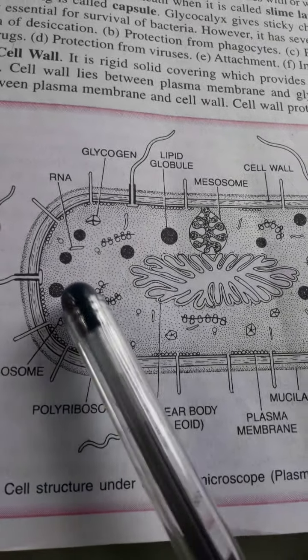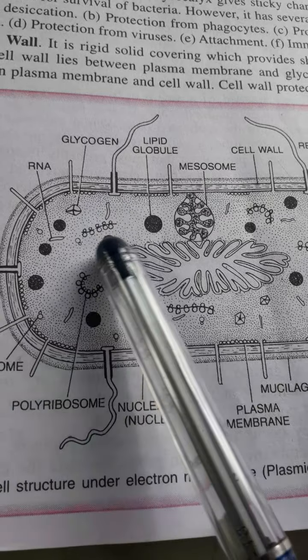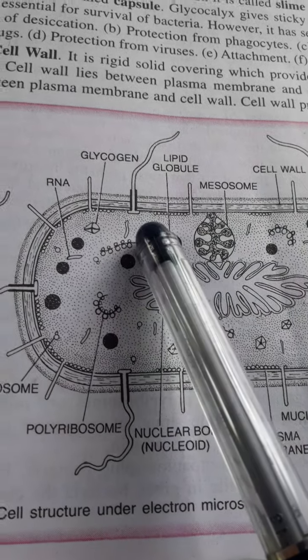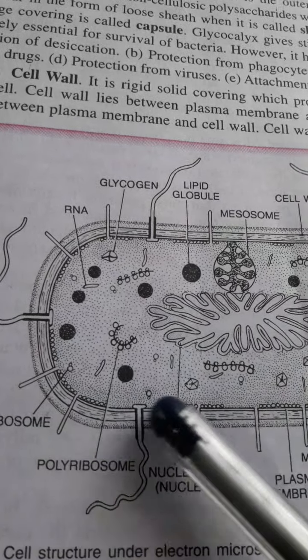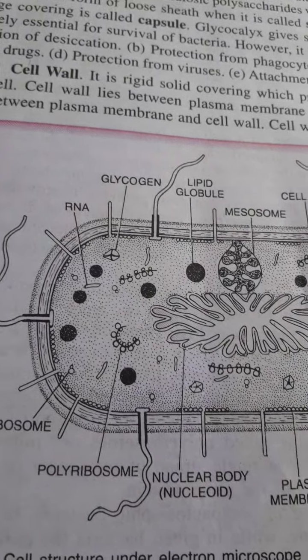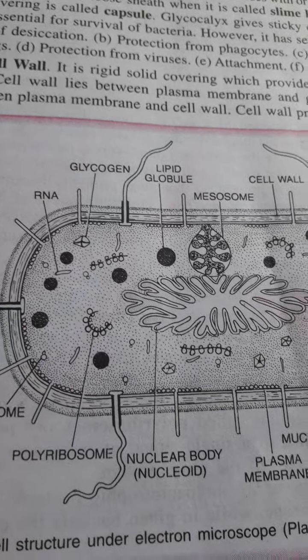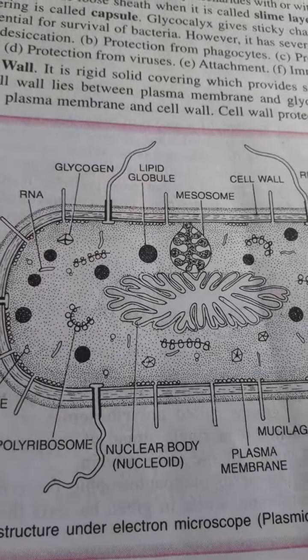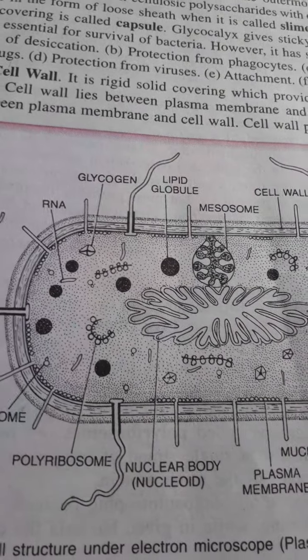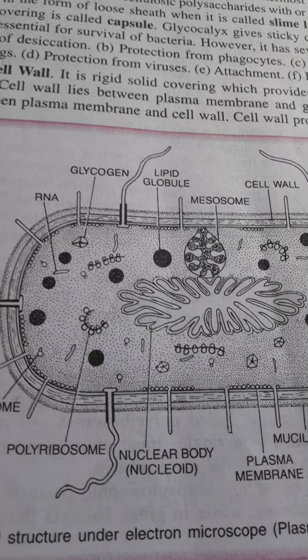Now let's discuss the structure of the bacterial cell. The bacterial cell consists of an outer covering, which is known as the cell envelope. It is the outer covering of the protoplasm. That means if this is the whole cell, the outer covering is the cell envelope, and this cell envelope is divided into three components.